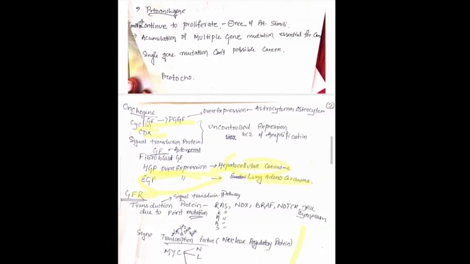So we see the pathology of growth factors. If any growth factor undergoes overexpression, it leads to hepatocellular carcinoma. If epidermal growth factor is overexpressed, it leads to lung adenocarcinoma. Growth factor receptors we discussed, such as RAS. These growth factor receptors act through the transduction protein. What is a transduction protein? It is part of the signal transduction pathway through which the signal goes from DNA to RNA for transcription and translation. There are many types.